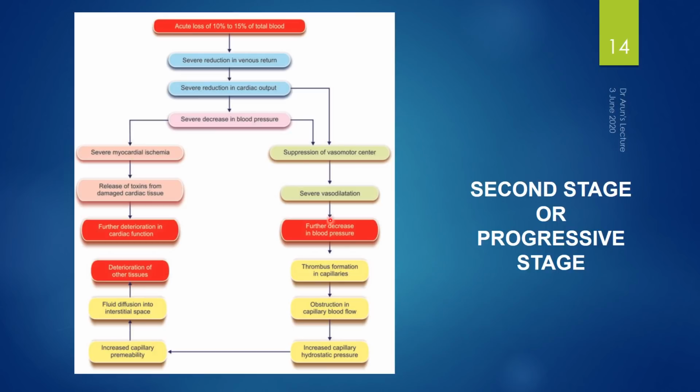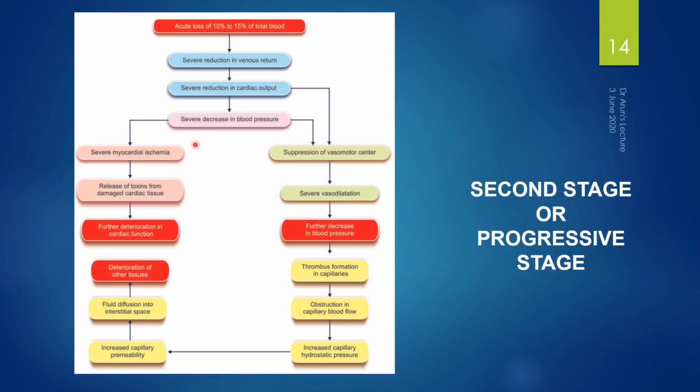Here again, there has been a decrease in cardiac output as well as a decrease in blood pressure, and there has been a continuous loss of blood into the third space, which can cause severe myocardial ischemia. Followed by this, there will be a release of toxins from the damaged tissue, and it further deteriorates the cardiac function. And if there has been a deterioration in the cardiac function, ultimately the cardiac output again tends to decrease, and there will be a severe decrease in blood pressure.